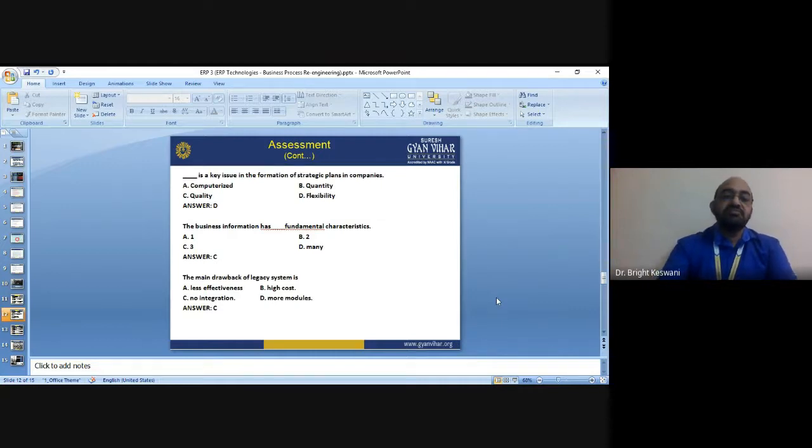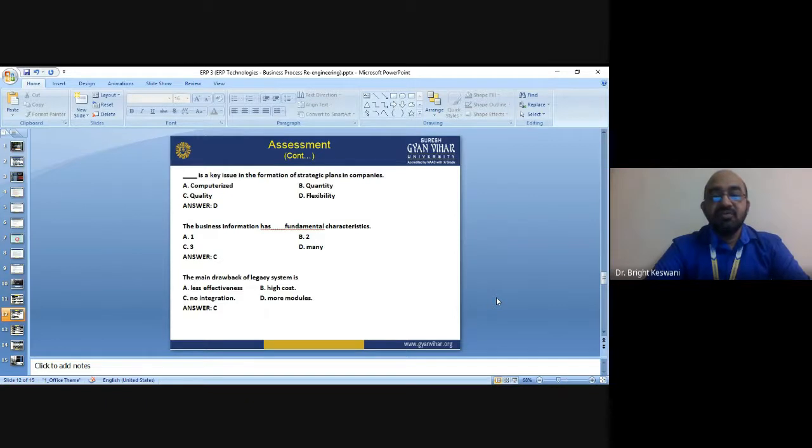In the next question, dash is a key issue in the formation of a strategy plan in companies. A. Computerized. B. Quantity. C. Quality. And D. Flexibility. The right answer is D, flexibility. The business information has dash fundamental characteristics. Option A is 1, option B is 2, option C is 3, option D is many. So the right answer is 3, option C.